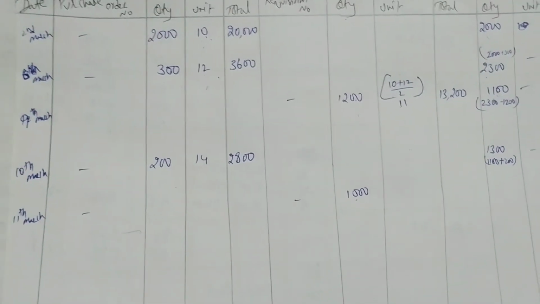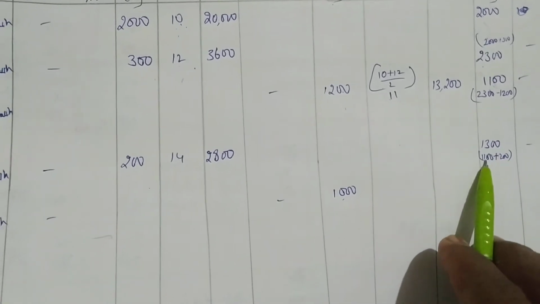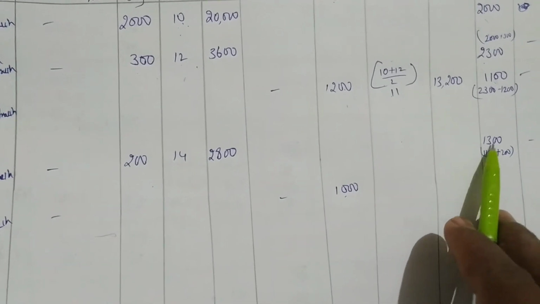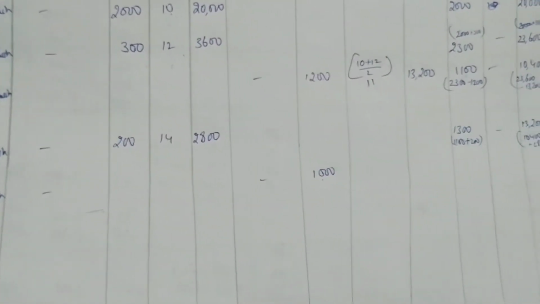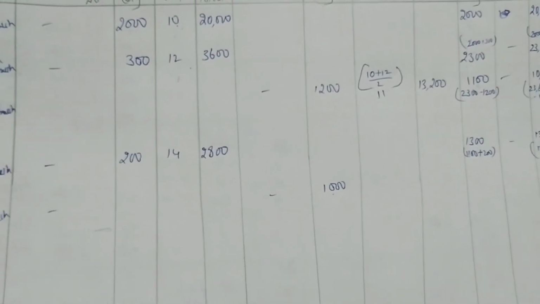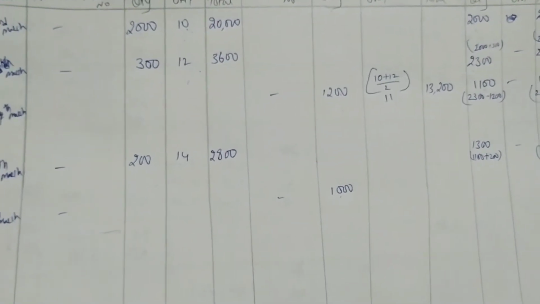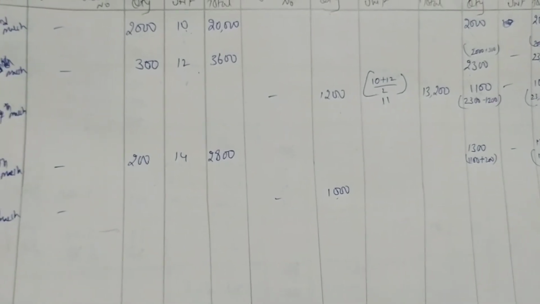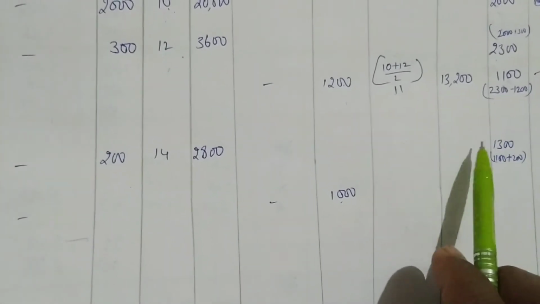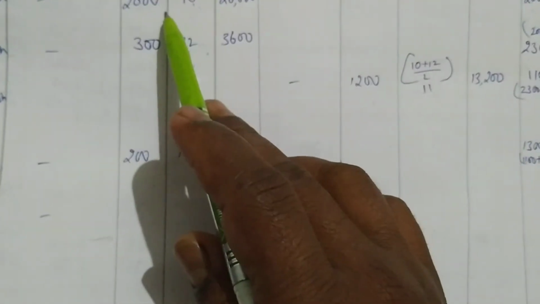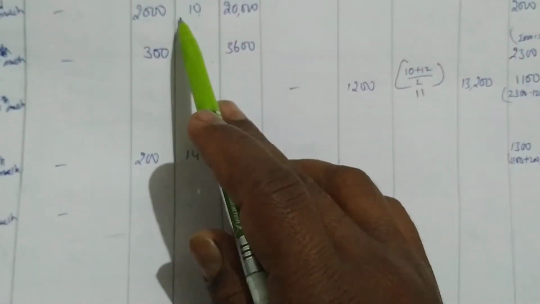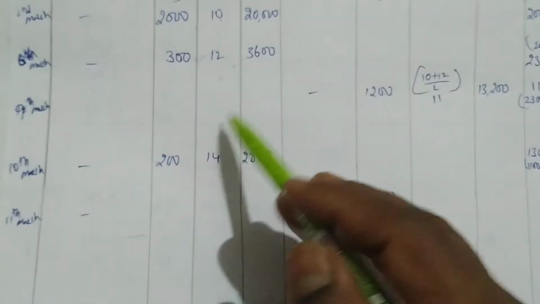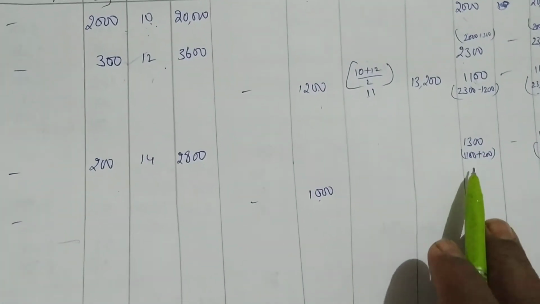Why do we have to take 10 plus 12 plus 14? In this 1300 units there are units of 800 from the 2000, 300 from here, and 200 from here. That's why it is becoming 1300.